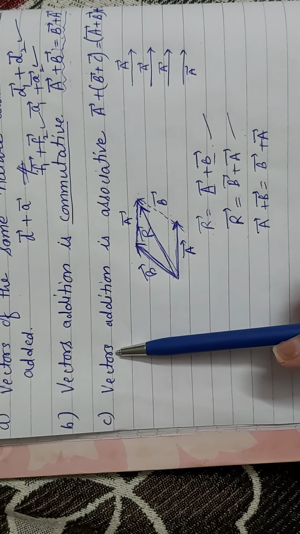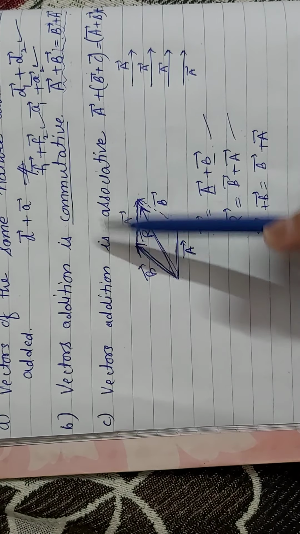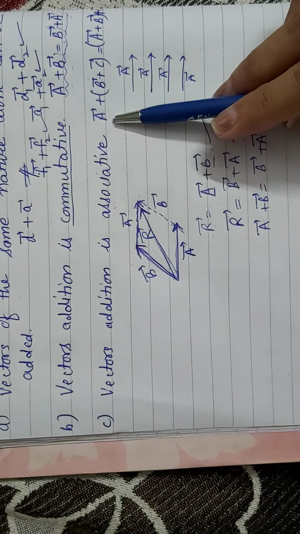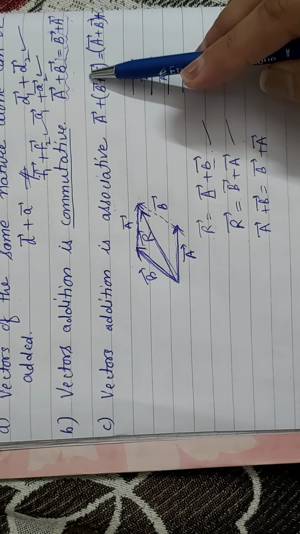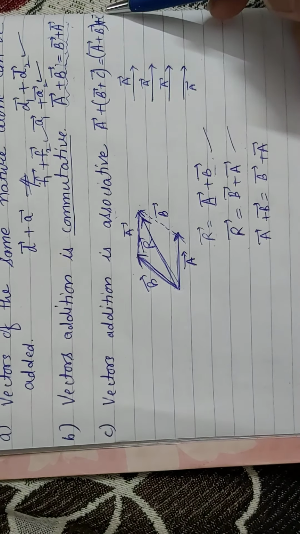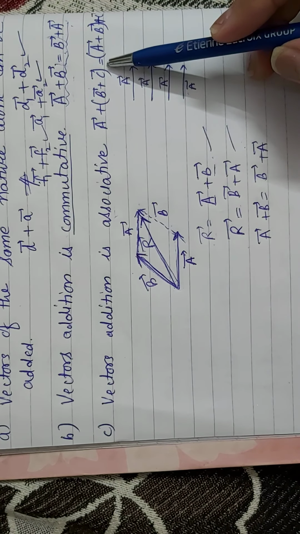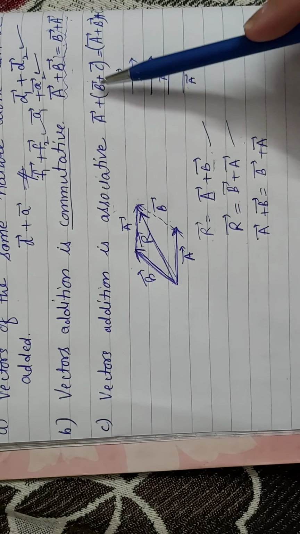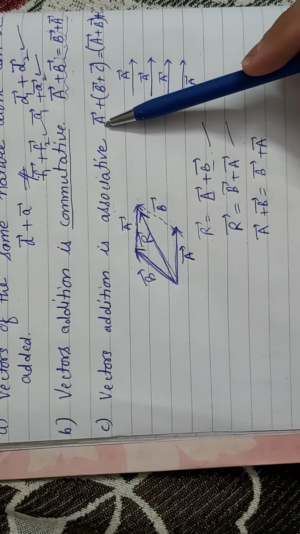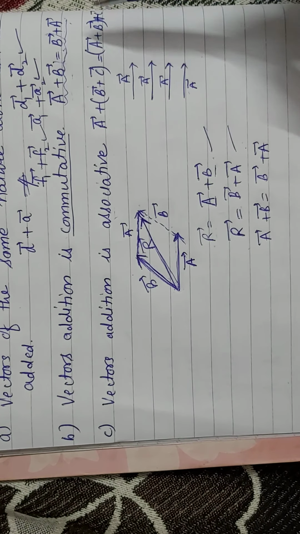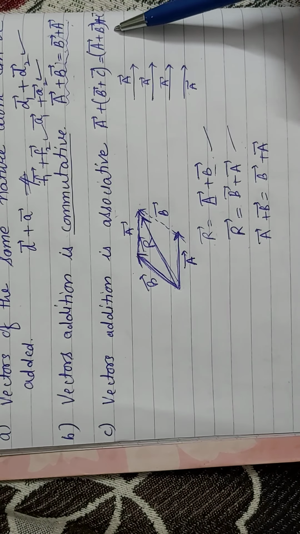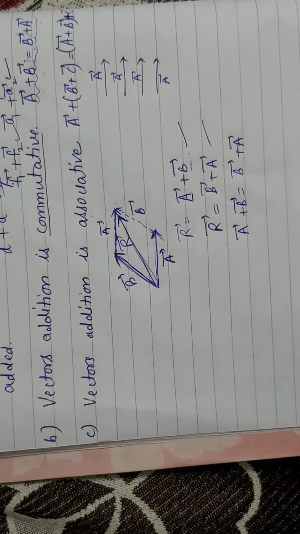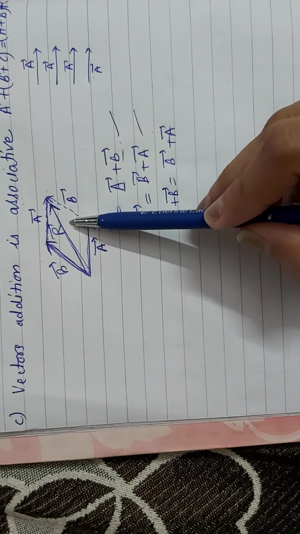So moving towards the third fact: vector addition is associative. Associative means a plus b plus c, or a plus b plus c, both represent the same thing. What does it mean? First we add b and c, then this sum is added to a. Or on the right hand side we first add a plus b, then add it to c. Both are going to give us the same result. This thing we can also prove diagrammatically, like we have done before.